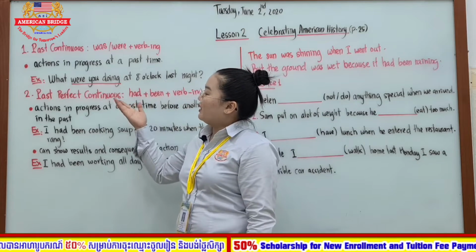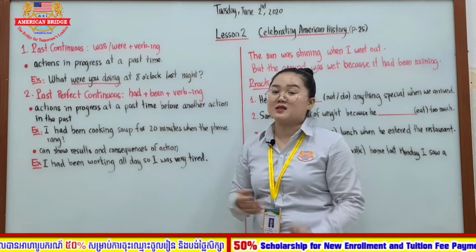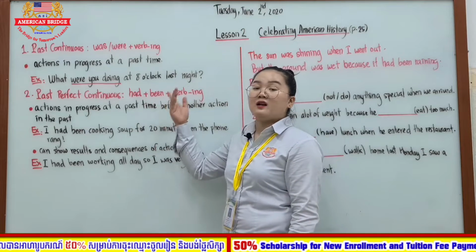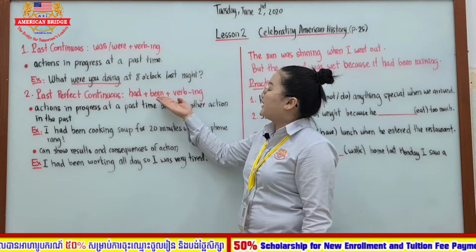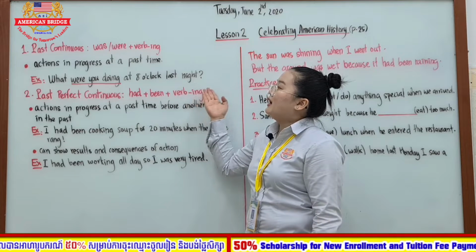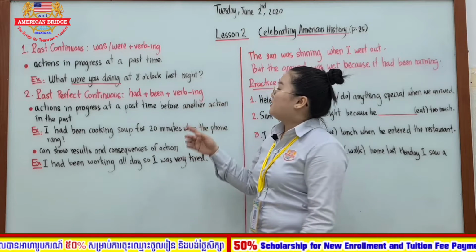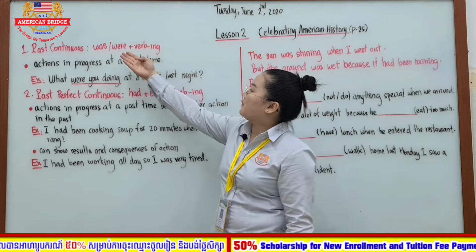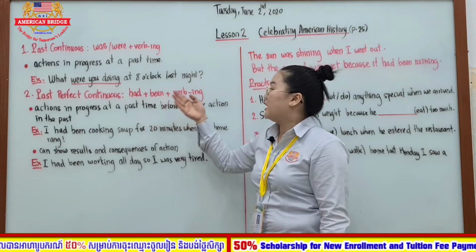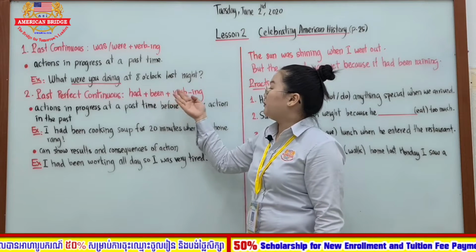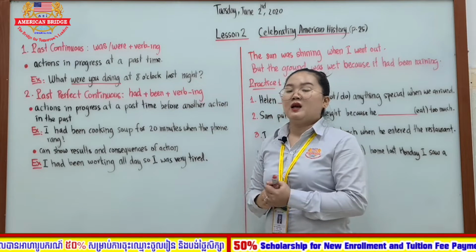Alright, so let's take a look at past perfect continuous. For the past perfect continuous, the form, as you can see, is had plus been plus verb-ing. So for past continuous we have was or were plus verb-ing, but for past perfect continuous we have had plus been plus verb-ing.